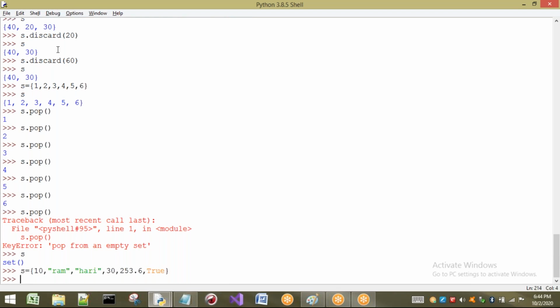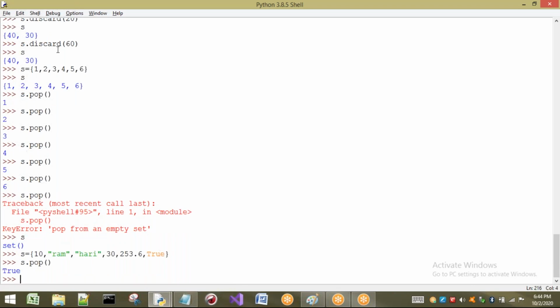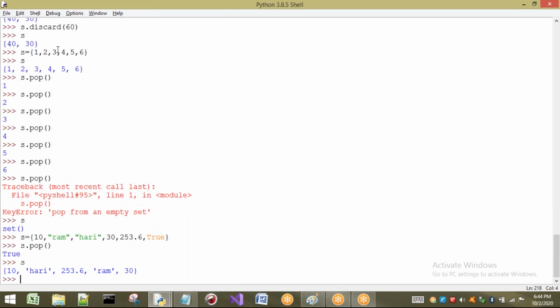If I write s.pop, what happens? Which element is going to be removed? I don't know. But before removing, the element is returned to me so that I can understand which element is removed. See now, True is removed.